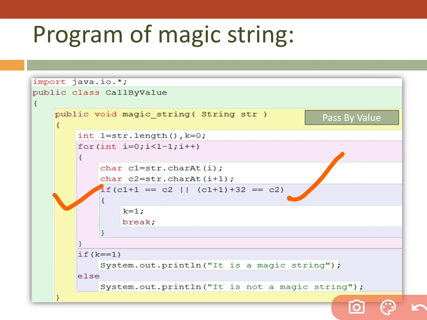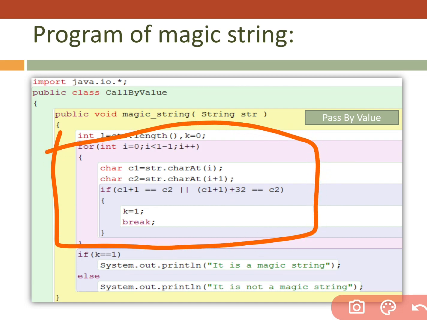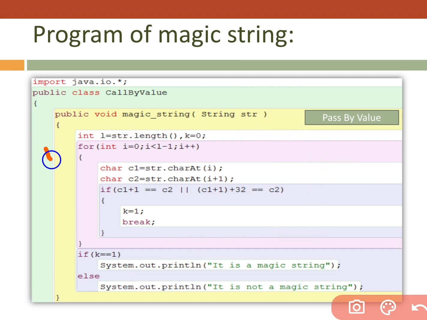If we find it, then we have to say that yes, we found it. Previously the value of k is 0, meaning we don't have consecutive letters in alphabetical order, and now k equals 1 shows we have consecutive letters. Then we use break so that the loop breaks and we stop there.